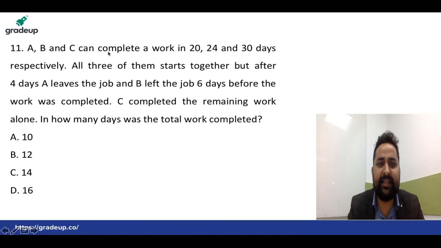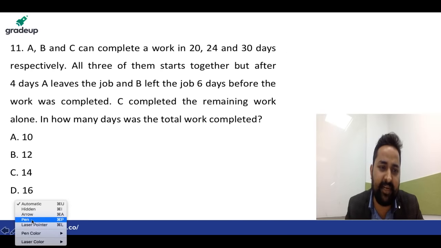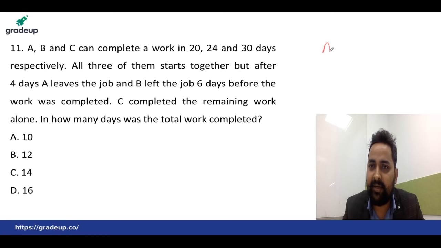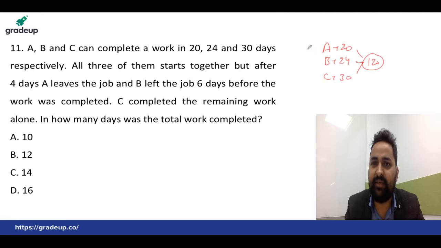11th. A, B and C can complete a work in 20, 24 and 30 days. Very simple question. This is tough time and work. A can do it in 20, B can do it in 24 and C can do it in 30. Let's take the total work 120. Here this is 6, 24 to 5 times and this is 4.